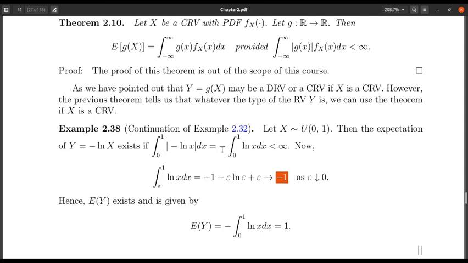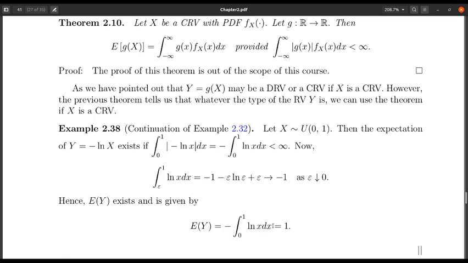I am sorry, will this negative sign be there? I feel that log x is negative, so this one is positive. Okay, I'm sorry, this negative sign will be there. This is perfectly fine, because minus log x is positive in the interval 0 to 1. So when I take the mod, it will remain minus log x. So basically we show that this integration is finite, and if this integration is finite, the expectation exists, and the expectation of y is nothing but this integration, which turns out to be 1.